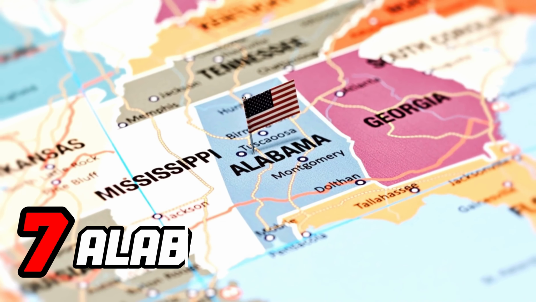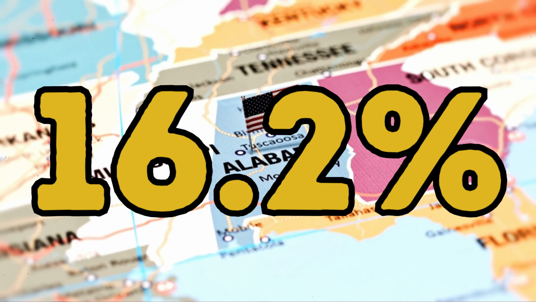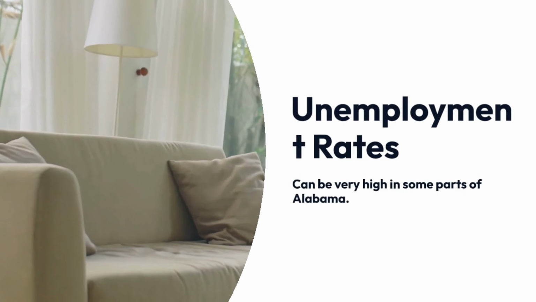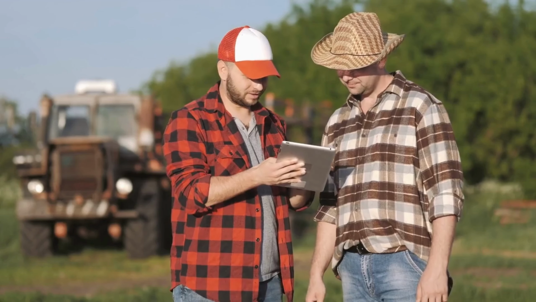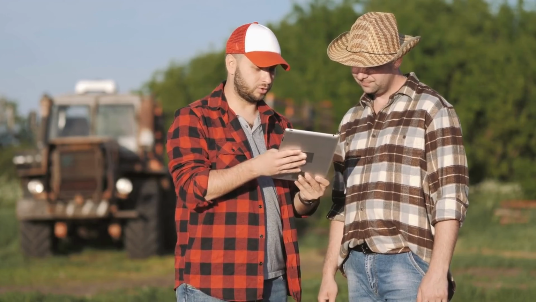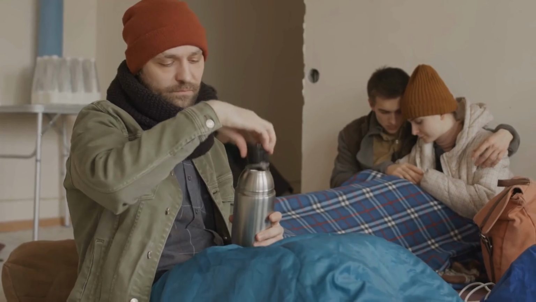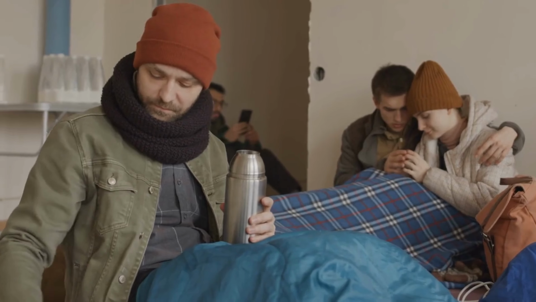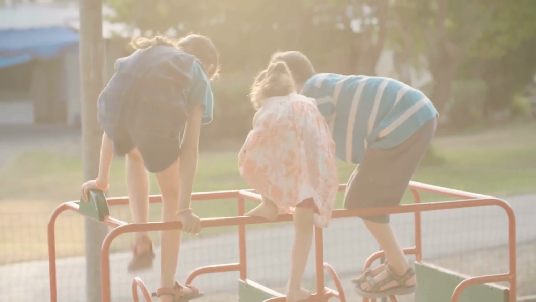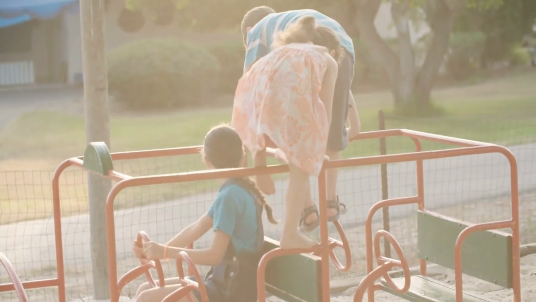Number 7, Alabama. In Alabama, 16.2% of the population is poor. Unemployment rates can be very high in some parts of Alabama. Unemployment can increase the rate of poverty, especially in the industrial or horticultural sectors. In addition, poverty and the struggle of low-wage families to find employment are directly related. Affordable housing may be difficult to obtain, or vagrancy may be evident. Low-income families' housing problems contribute to their persistent poverty.